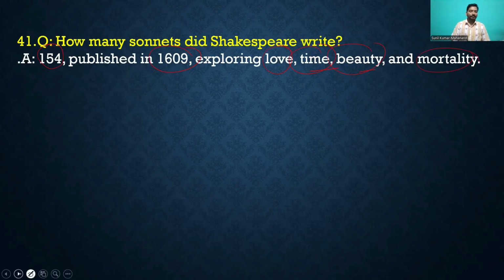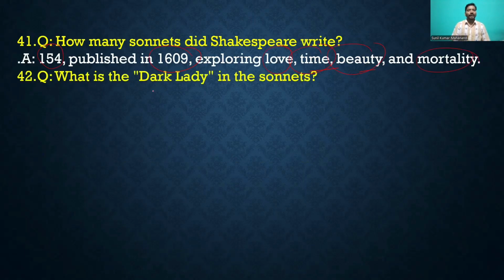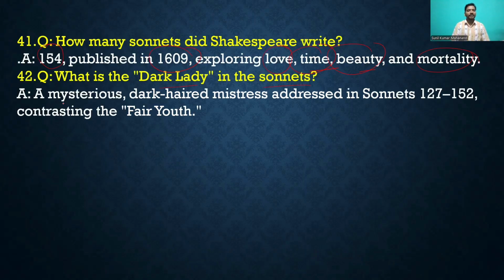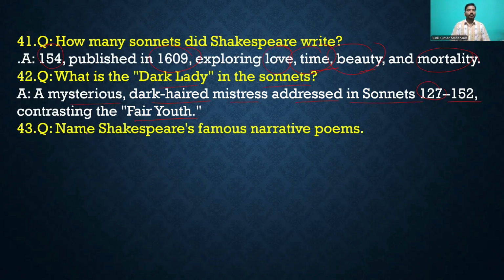Okay, then question number 2, what is the dark lady in the sonnet? Right? You can see that a mysterious dark-haired mistress addressed in sonnets 127 to 152, contrasting the fair youth. Right? Then move to the another question 43.